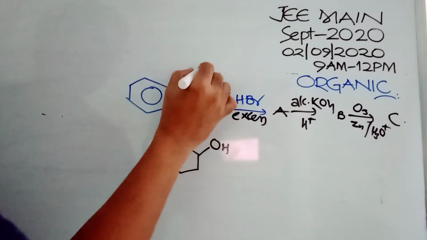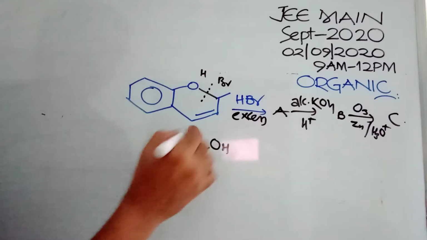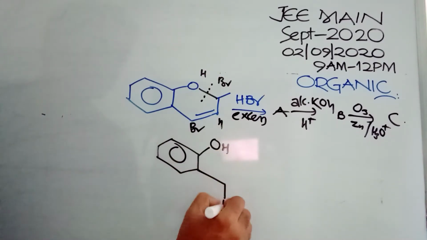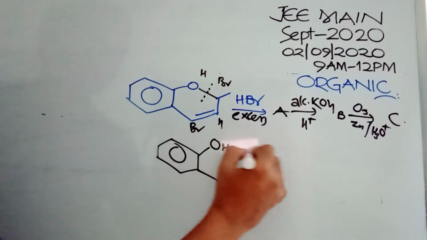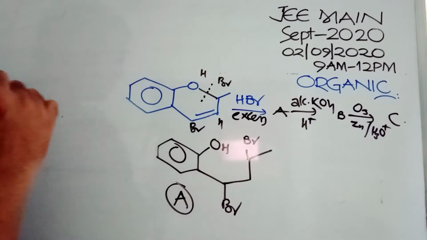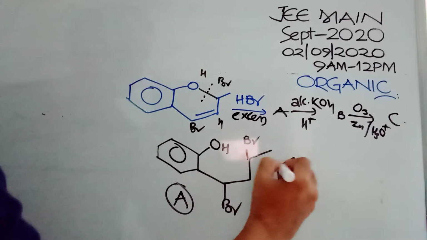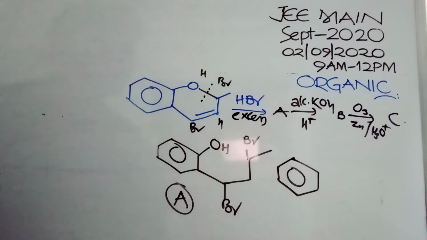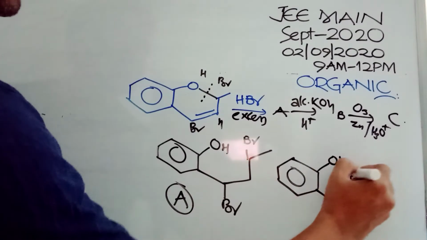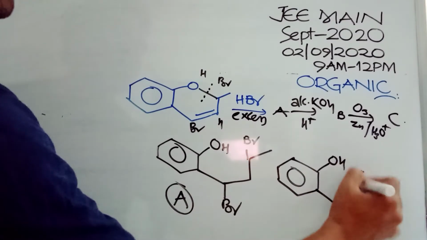The cleavage will be here, H and Br you can say. Here Br and H you can say. So this place is bromine, this place is again bromine. So this is compound A. Alcoholic KOH when you are using, so this will be OH as it is, double bond and double bond. Compound B.